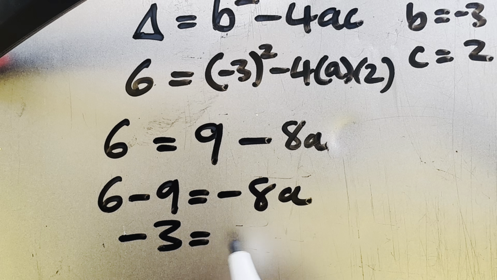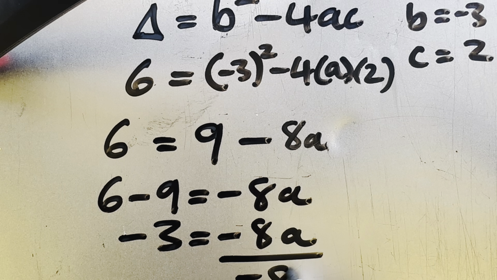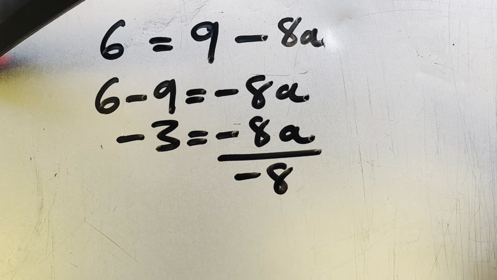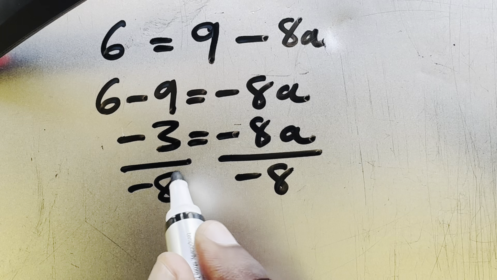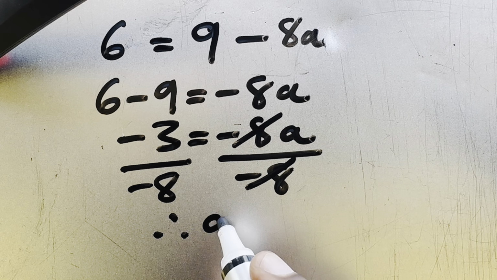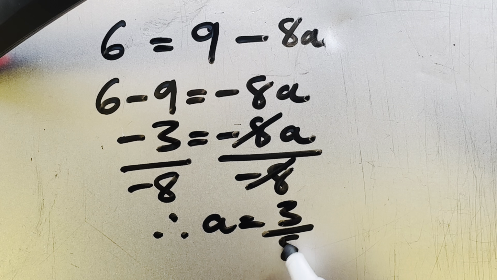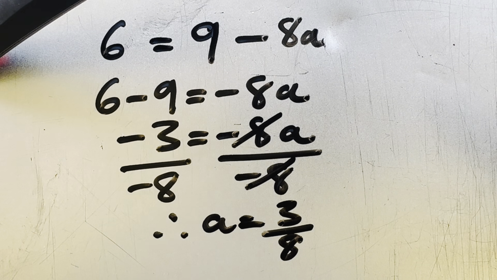Negative 3 is equal to negative 8a. Divide by negative 8, divide by negative 8, this one and this one. Therefore, a will be equal to 3 divided by 8. So that was just the value of a.